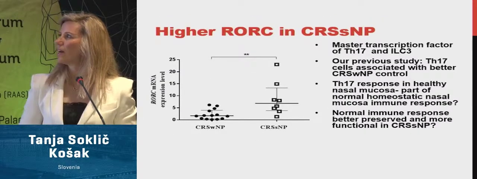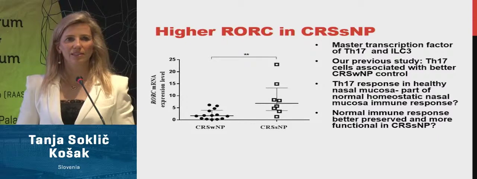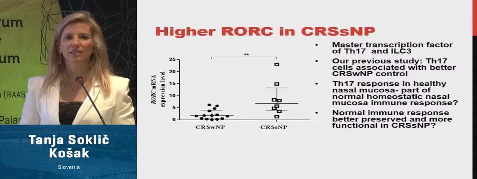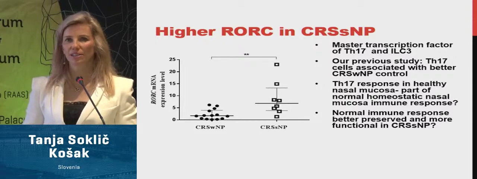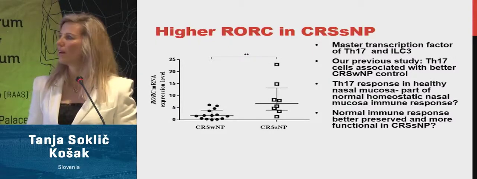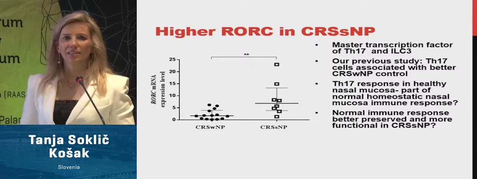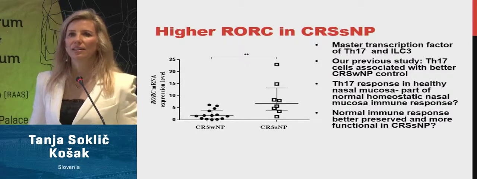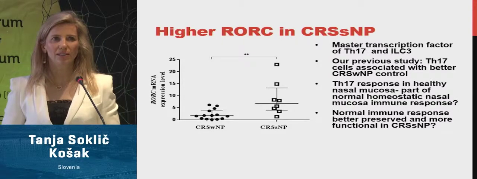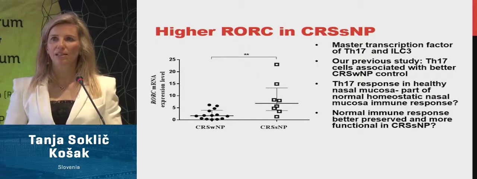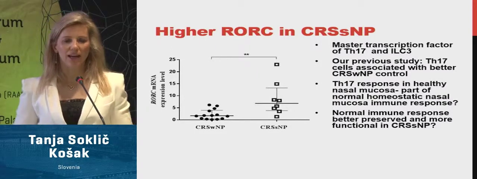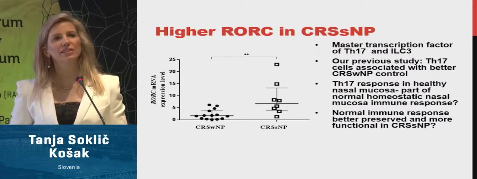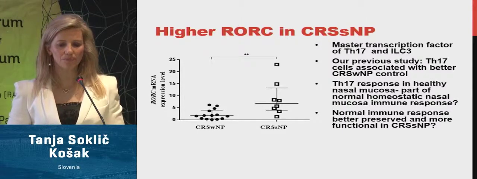We found also elevated RORC, that is the Th17 transcription factor, in chronic rhinosinusitis without nasal polyps. Th17 cells are not good in asthma, but in nose they are good. They promote normal immune response, homeostatic immune response to everyday infections, and we can find a lot of Th17 cells in healthy nasal mucosa.